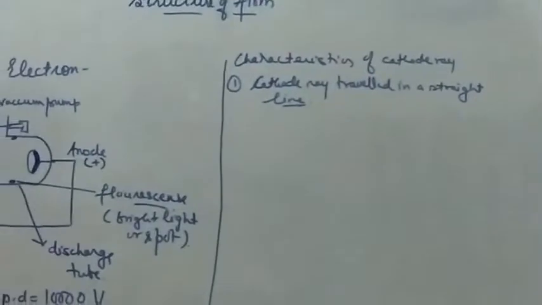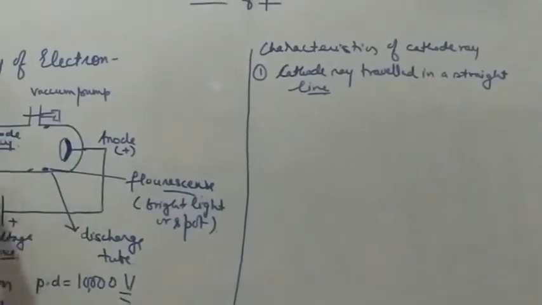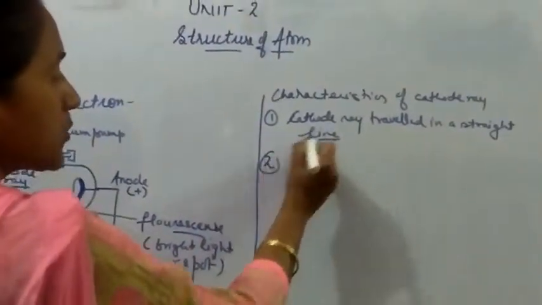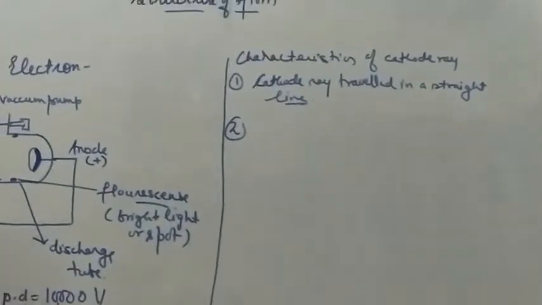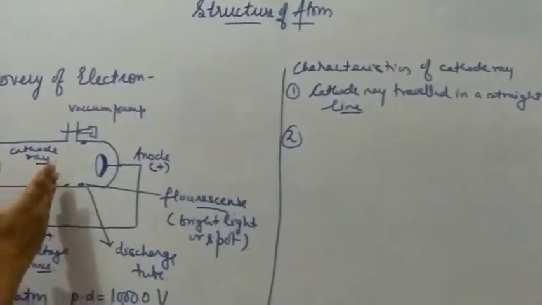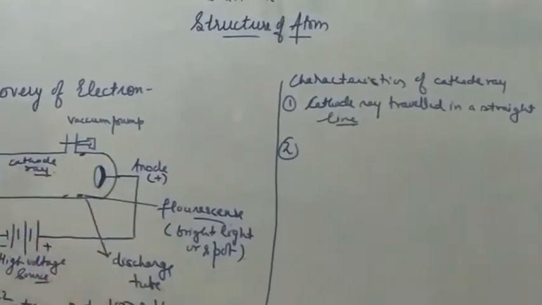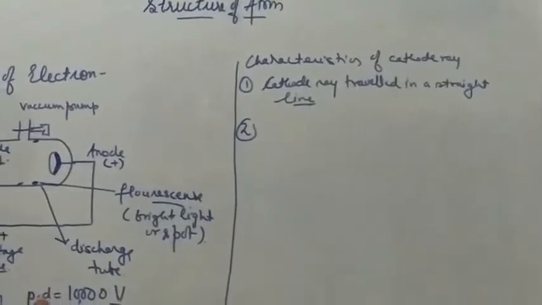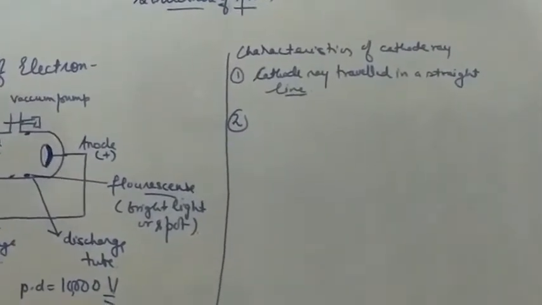That means they were not deflecting toward any side, they were just going straight toward the anode. And how was it proved that it traveled in a straight line? By placing an object in the path of the cathode ray, a shadow was cast on the other side. So in this way, it was shown that it was traveling in a straight line, or showing rectilinear propagation.